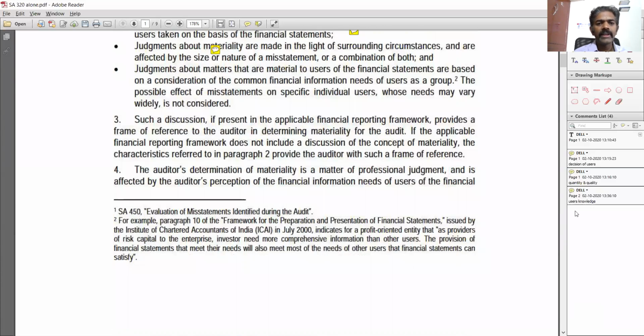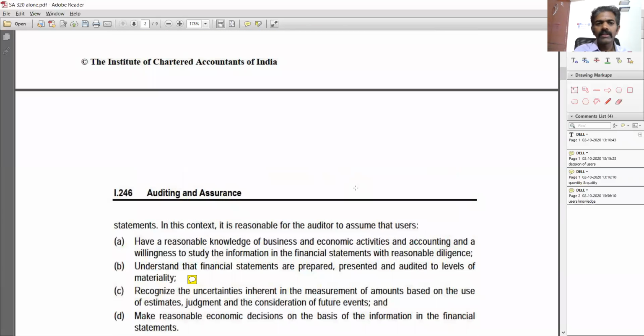The auditor's determination of materiality is a matter of professional judgment. That's what I told you in my earlier example, where my audit director used her judgment and said even $500,000 is not material. It is affected by the auditor's perception about the financial information and the needs of the users of the financial statements.